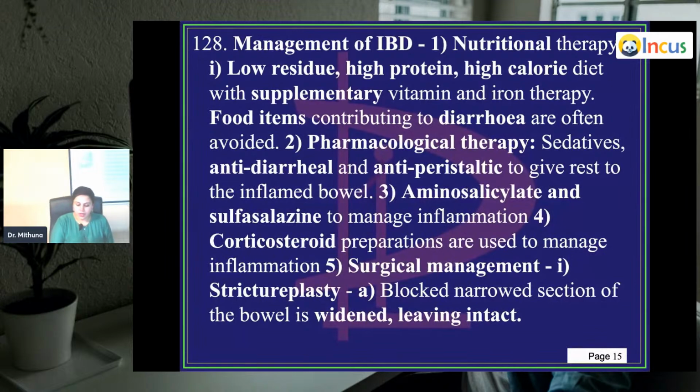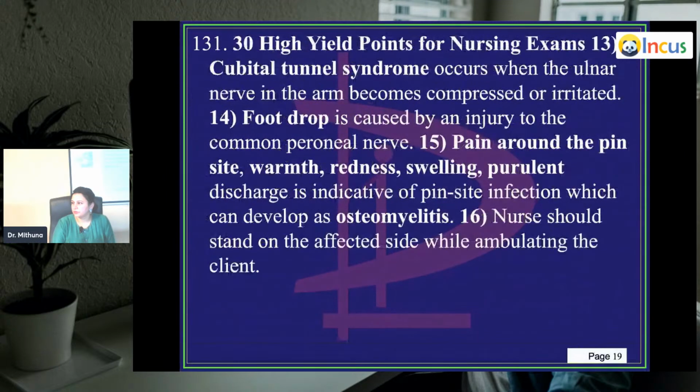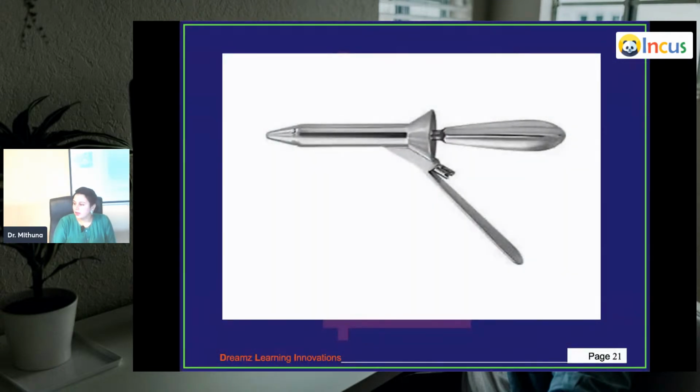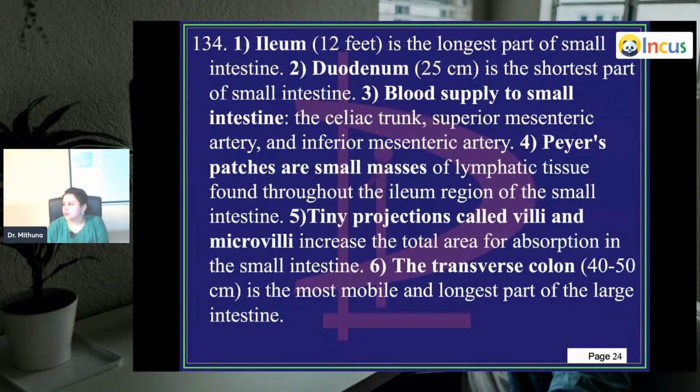So yeah, management of IBD we've done with this. I've added some pictures. I was saying that have a look at the proctoscope. This is how a proctoscope looks. This area is a handle which we'll be holding as a practitioner, and this area goes inside the anus. If you keep going to the hospital wards, you'll definitely be seeing this, especially in the surgical OP. We're done with peritonitis also.